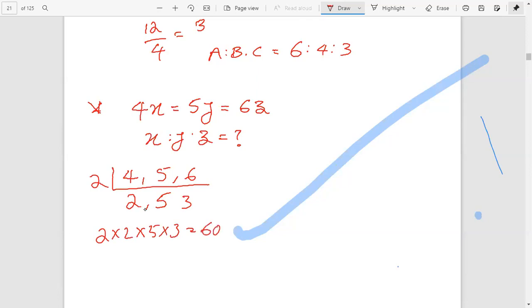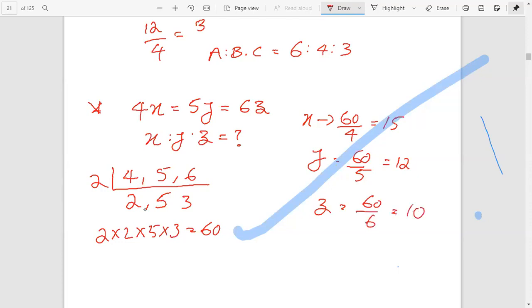Then for X, 60 divided by 4 is 15. Y is 60 divided by 5, that is 12. Z is 60 divided by 6, that is 10. Therefore, the ratio X is to Y is to Z equals 15 is to 12 is to 10.